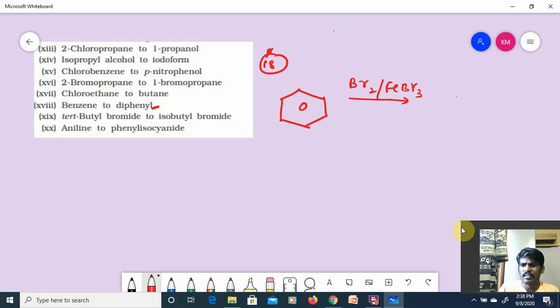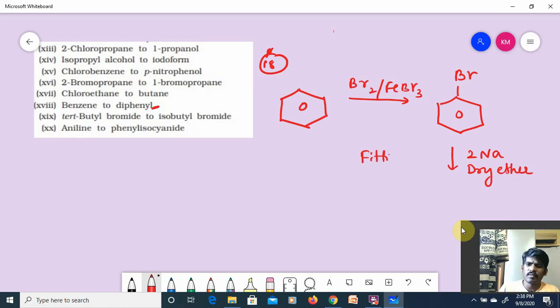Br2/FeBr3. I will get aryl halide, that is bromobenzene, treating with 2 moles of sodium in the presence of dry ether. Aryl halides treated with sodium metal in dry ether is known as the Fittig reaction. So 2 moles of NaBr will be removed.